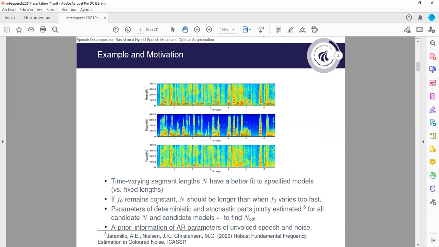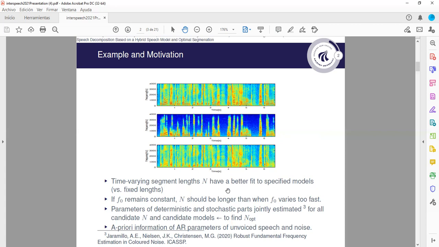For example, if the pitch remains constant, let's say around an interval of 600 milliseconds, the pitch still keeps its value at 178.5 hertz, then the segment length should be longer than the typical fixed length. It should have a bigger value than, for example, if the pitch is changing too fast. If the pitch goes suddenly from 126 to 129 hertz, it's indicative that the pitch is changing too fast. So we should use in such region shorter segment lengths.